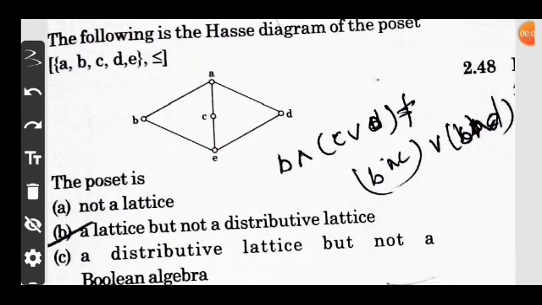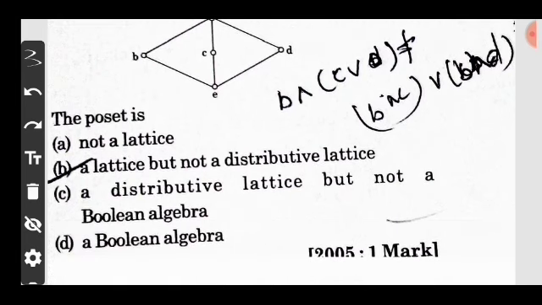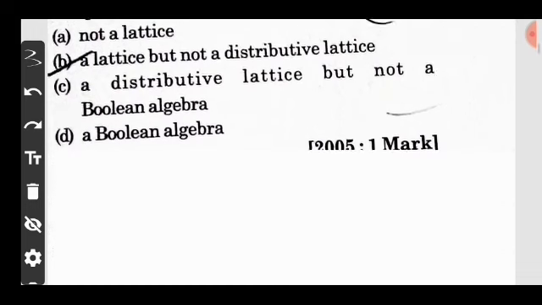Now comes the second question. Here the Hasse diagram is already given and the operator is less than or equal to. So the poset is: option A, not a lattice. Option B, a lattice but not a distributive lattice. Option C, a distributive lattice but not a Boolean algebra. And option D, a Boolean algebra.